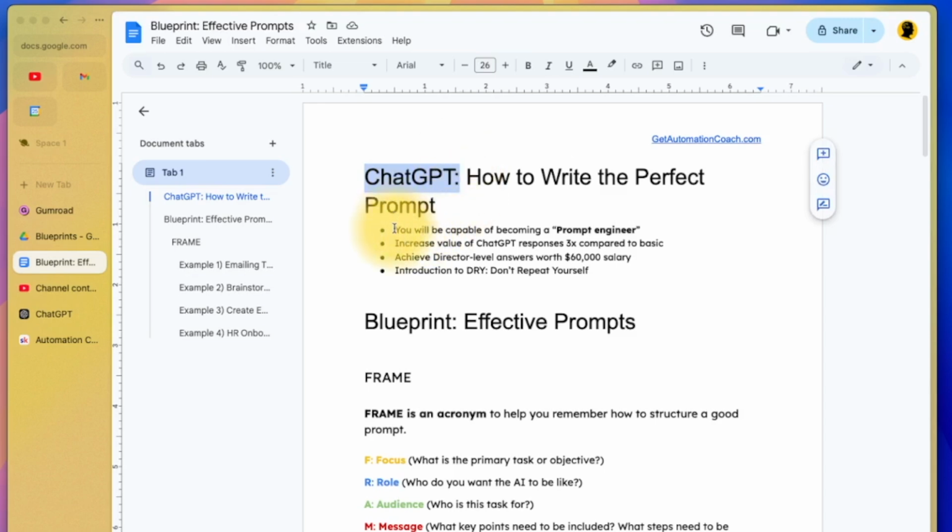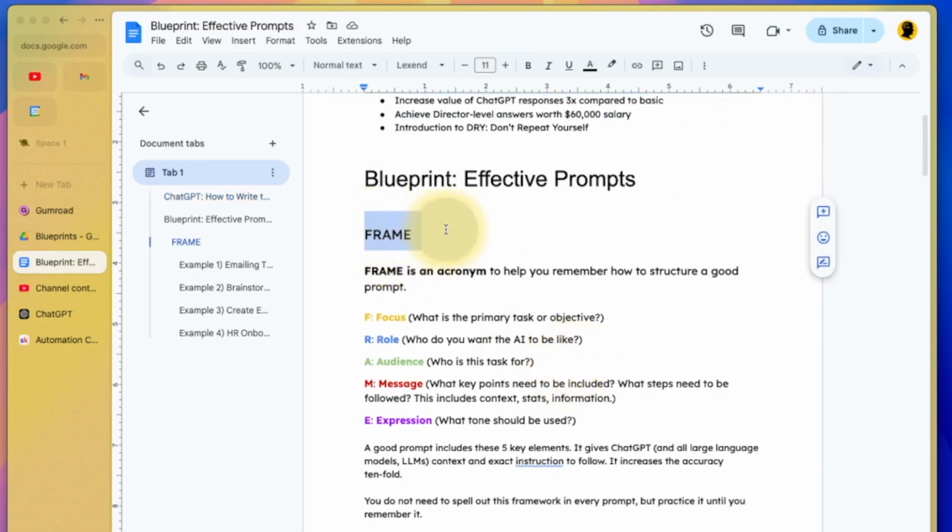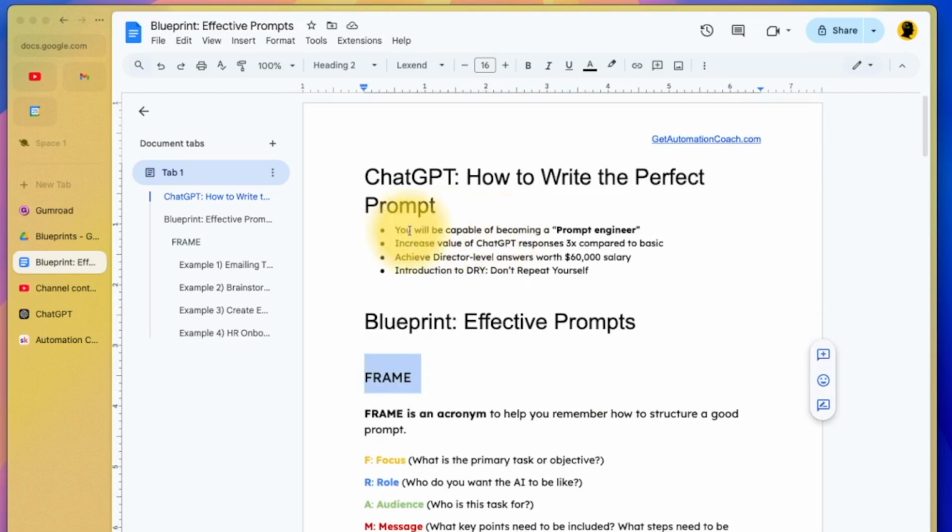In this video, you will learn how to become a prompt engineer. You'll learn a framework called FRAME for writing the best prompts, and it will increase the value of ChatGPT responses 3x compared to basic prompting. You'll achieve director-level answers, meaning in terms of your company, you'll be getting responses equivalent to a director who might be on a $60,000 or more salary. That's the level of expertise we're gunning for.